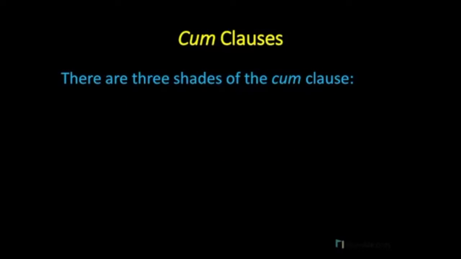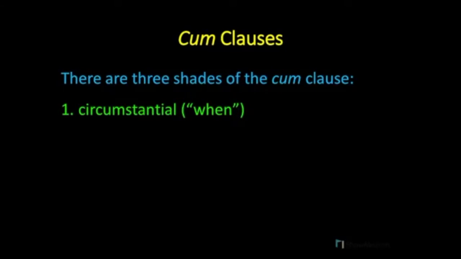Cum clauses can have 3 shades of meaning. Now, I say there are 3 shades of meaning because sometimes it can be difficult to tell which definition of cum is the best one. You'll have to use your judgment for what makes the most sense in any given circumstance. But there are not always clear distinctions between each of these 3 shades.